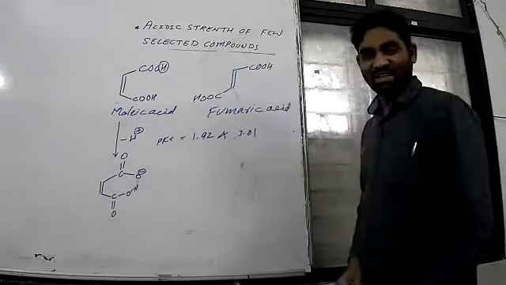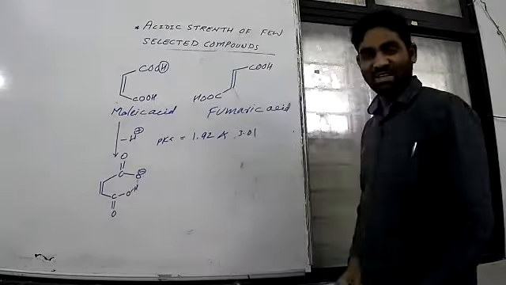Hence, it is less stable. So maleic acid is a very strong acid compared to fumaric acid.